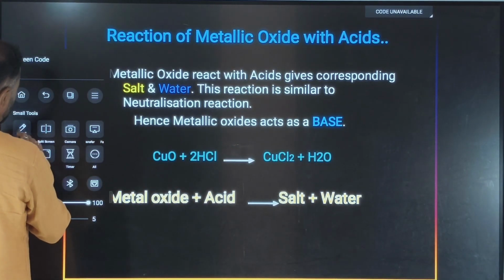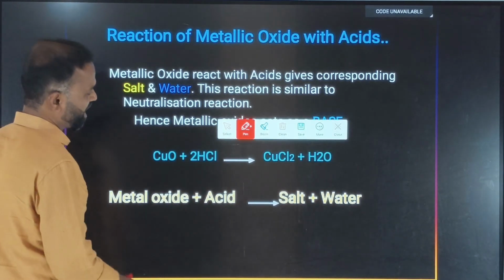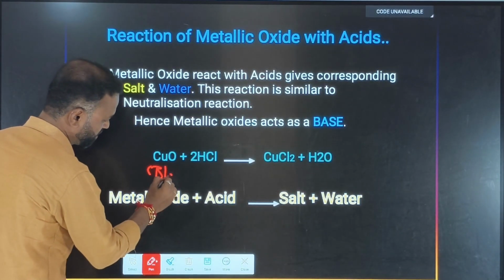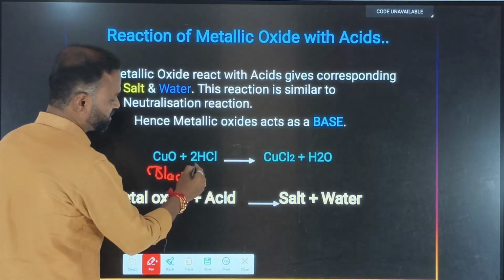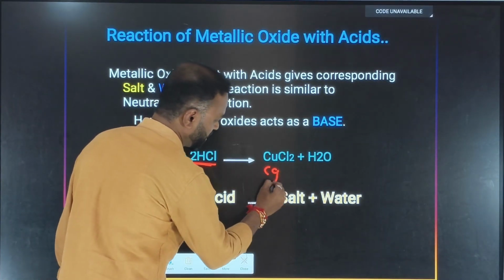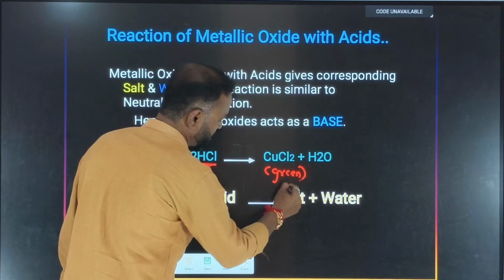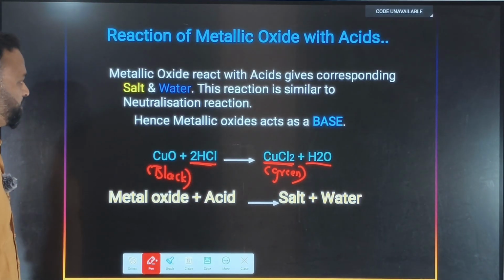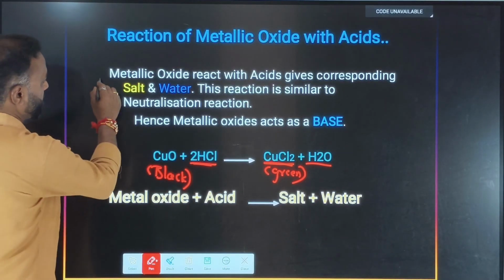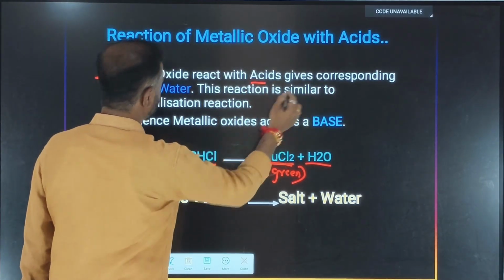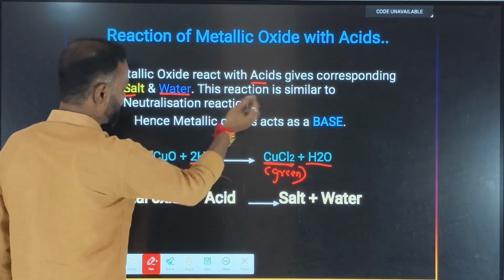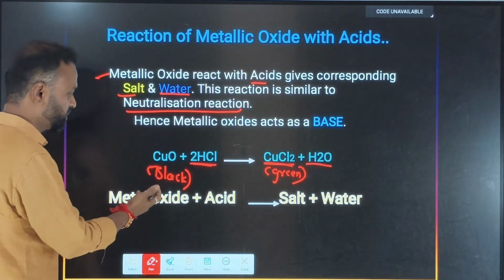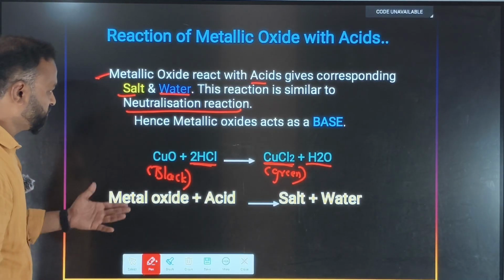Now copper oxide, the element X when heated, a black color compound. Do you remember the first chapter? Yes, this copper oxide is a black color compound. When treated with the acid, it will form the green color corresponding salt, copper chloride, and water as a byproduct. So see here, again the same: metallic oxide reacts with the acids to give the corresponding salt and water. This reaction is similar to what? Neutralization reaction.